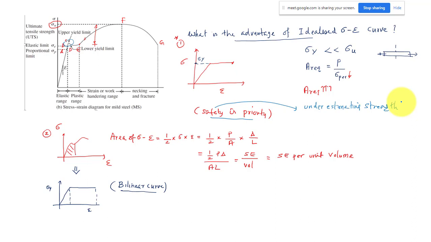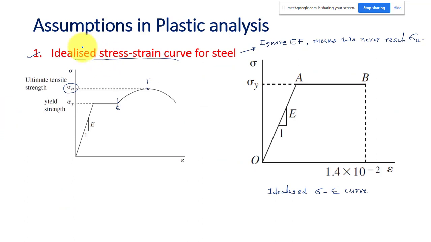We are just underestimating the strength. If you underestimate the strength, the net effect will be that I will be providing more area, and with some design philosophies we are overestimating the load also. So that will also give you a safer design. That is all about the first assumption.